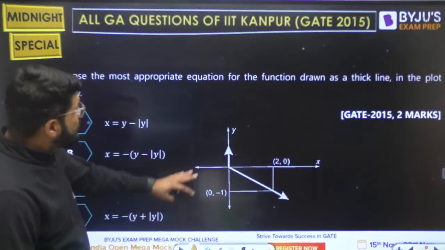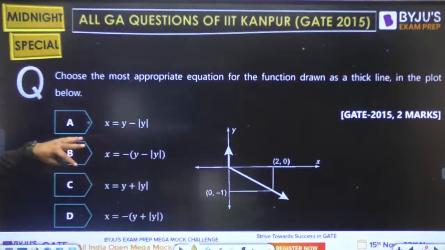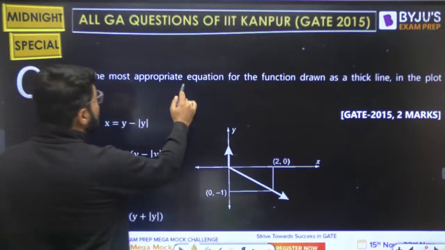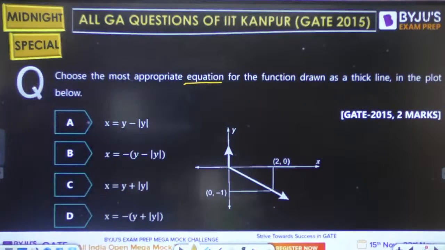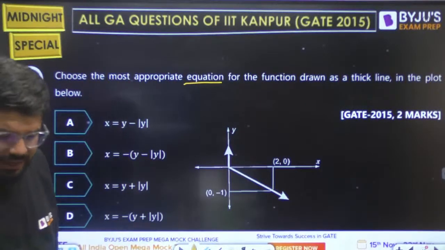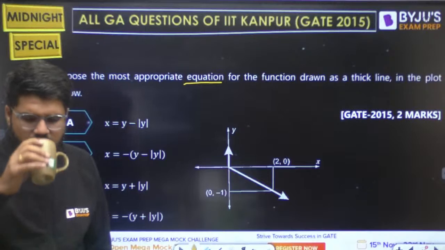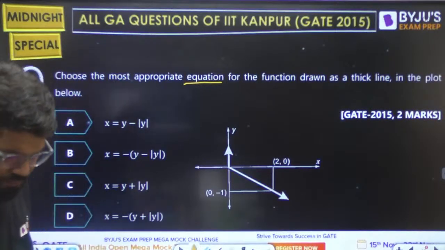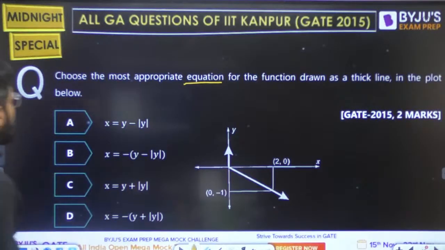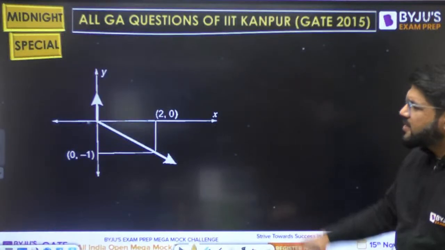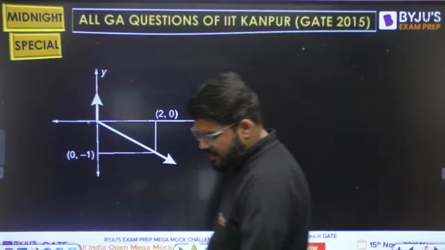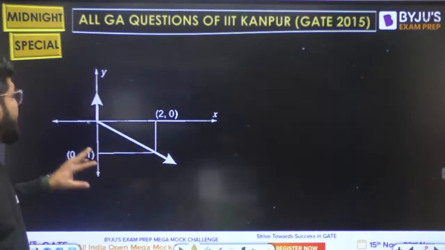Next question. Now the next question they have asked you to give the equation of a curve. Choose the most appropriate equation for the function drawn as a thick line in the plot below. Okay, let's understand this clearly. I'll explain this.